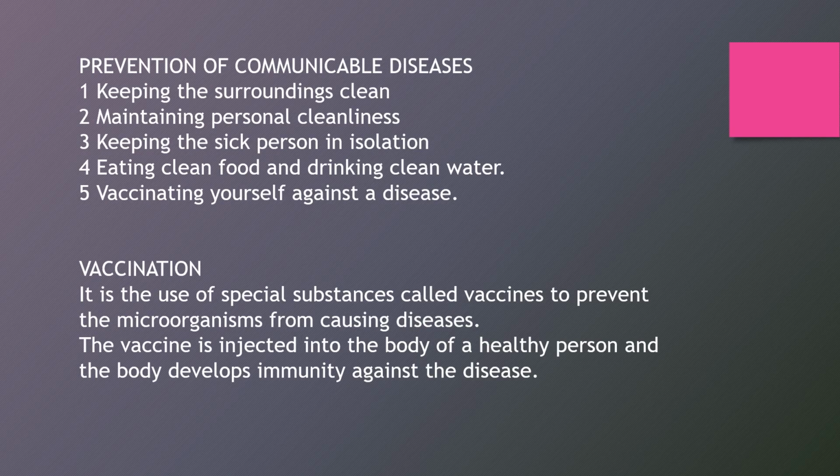Prevention of communicable diseases. Communicable diseases can be prevented from spreading in the following ways. The first way to prevent is keeping the surroundings clean. Children, if we keep our surroundings clean like we keep our house clean, therefore we can save ourselves from communicable diseases.